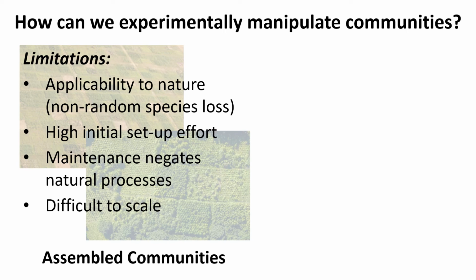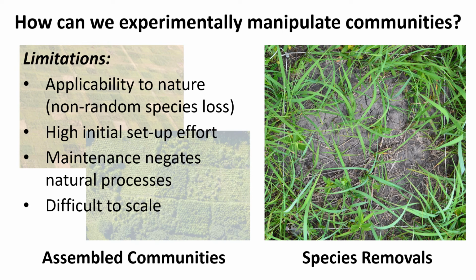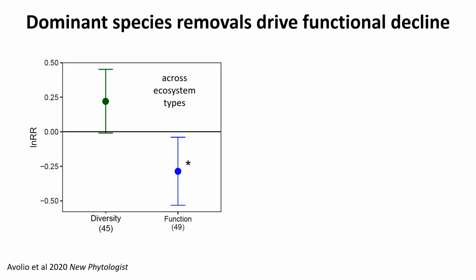to maintain. So another really common way that we experimentally manipulate communities is by removing species. This is just an example from, again, the tallgrass prairie system, where the dominant species has been removed and only the rare grass species and the forb species remain in this community. And so looking across a variety of ecosystem types, including not only grasslands, but also forests and other ecosystems, we can look at the log response of diversity metrics. So thinking about things like richness, Shannon's diversity, evenness in a meta-analysis framework. And we see a trend towards increasing diversity when you remove the dominant species from these systems.